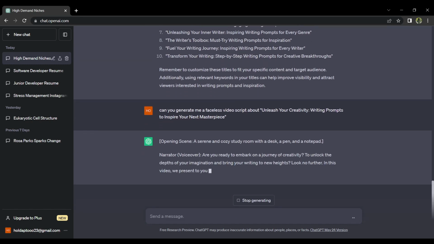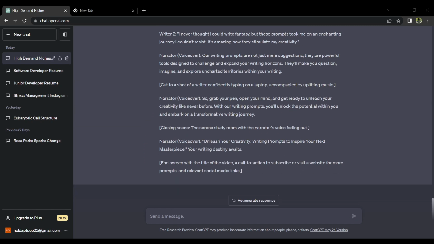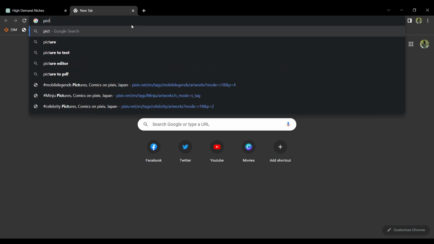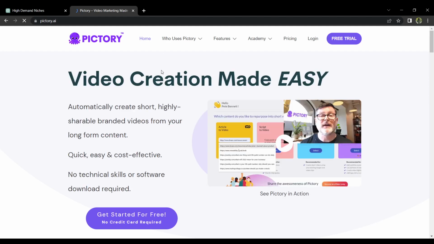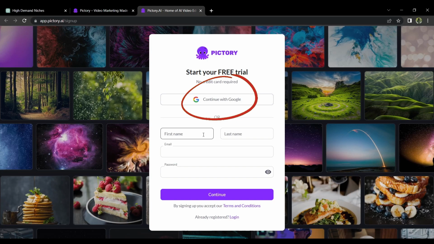Once everything is done, copy the script that the AI has generated, then open up a new tab, then type in app.pictory.ai. And then proceed on by signing in. However, if you do not have an account yet, just manually sign up or just log in any existing account of yours like your Gmail, for example.